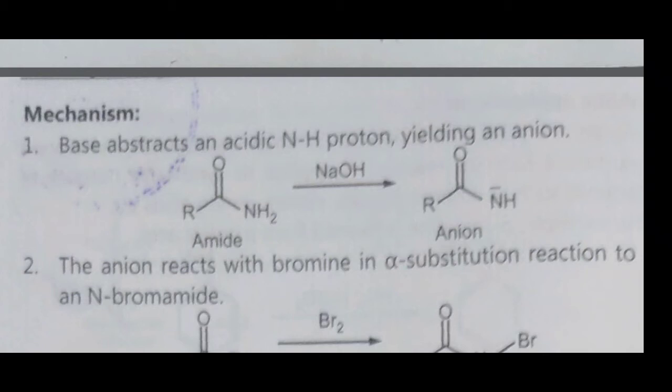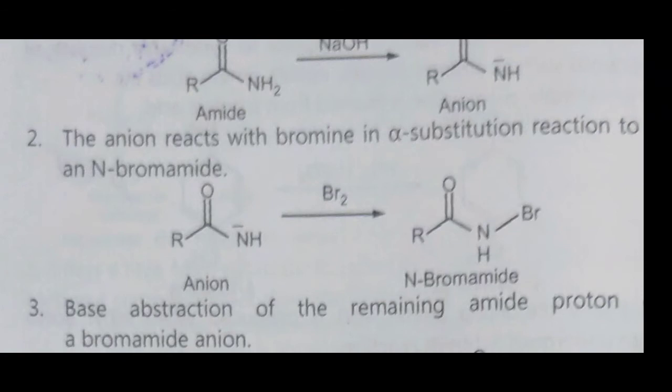Then in the second step, the anion reacts with bromine in an alpha substitution reaction to give N-bromamide. Therefore I am showing the reaction here. RCONH minus, this is the anion formed in the first step. Then this reacts with bromine, that is Br2, forming RCONHBr, that is the N-bromamide. This is the second step of the mechanism.